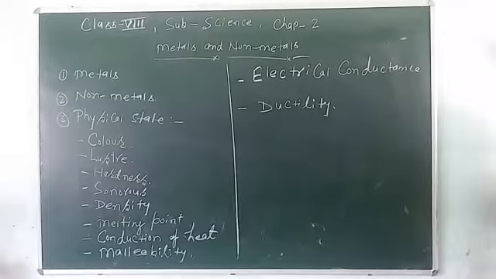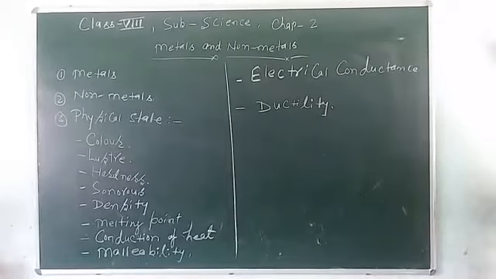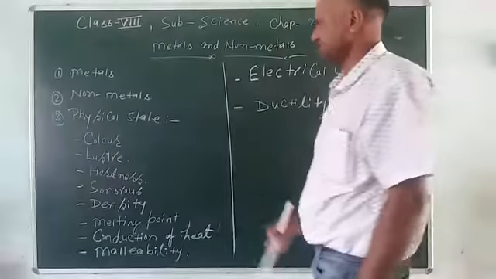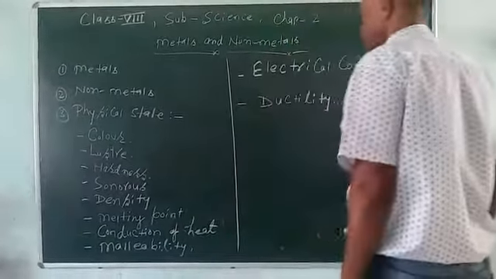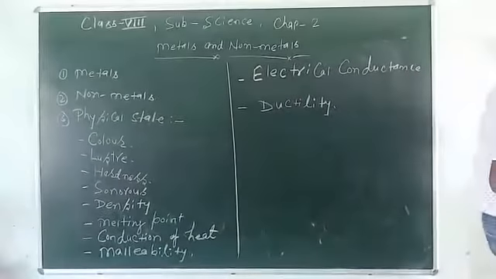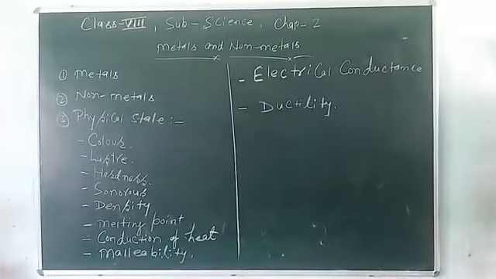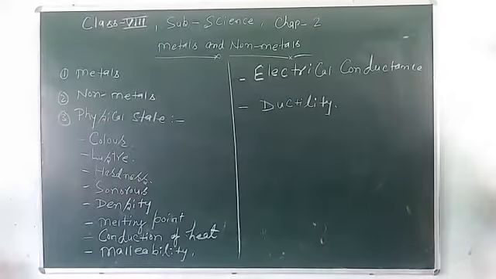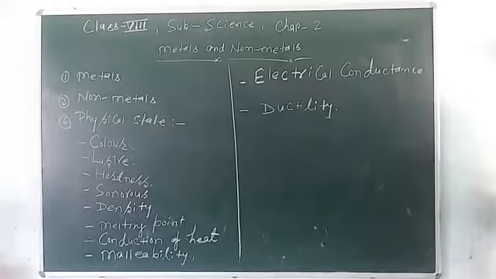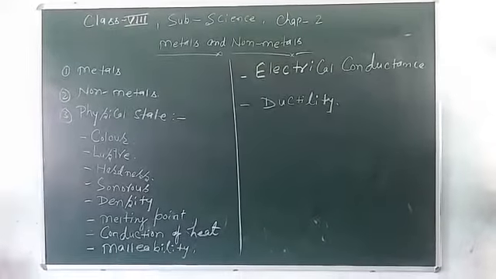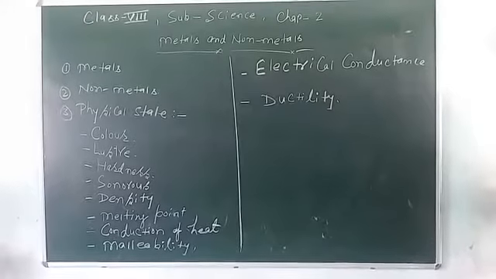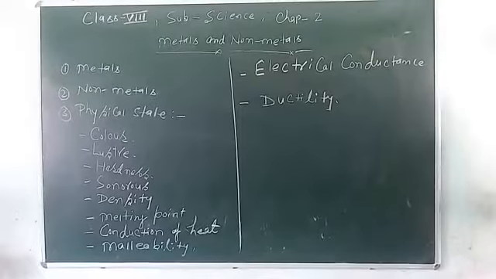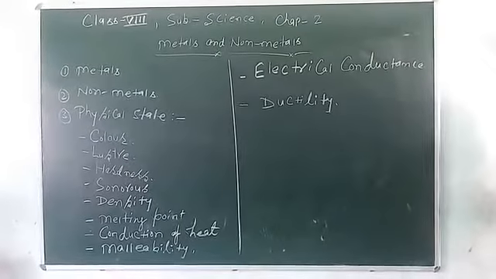Then sonorous means the sound producing property. So all the metals have a good sound producing property. We can say that they are sonorous in nature, meaning all the metals can produce a loud sound. They produce a metallic sound especially when struck with any hard and strong object. This is called the sonorous nature of metals. For this reason, they are used in bells and music instruments.